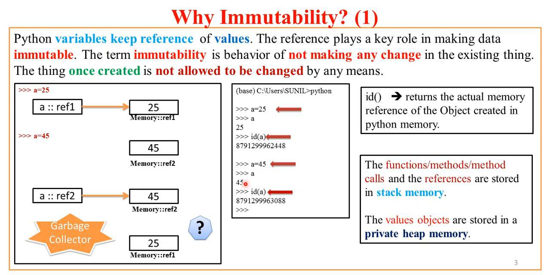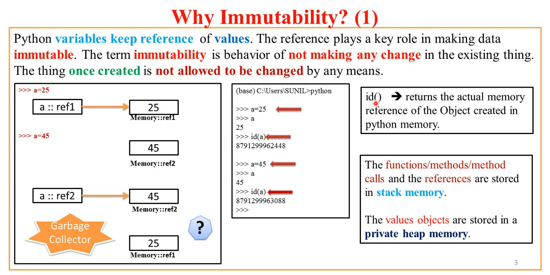Rather, it is the immutability which creates a separate int object 45, and its reference is made available to a. Now the address of a has changed. If I now ask what is id of a, just focus on the last 4 digits, it is 3088. If you compare these two addresses, even though it is the same variable a, its reference has changed. So this shows that immutability is implemented this way.